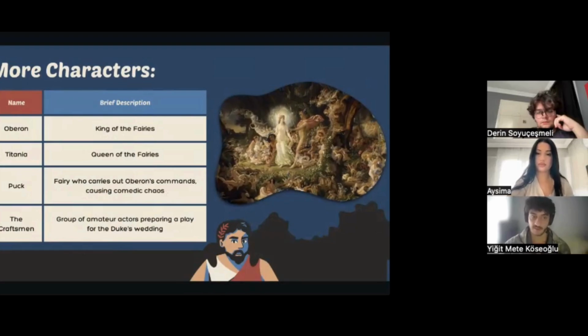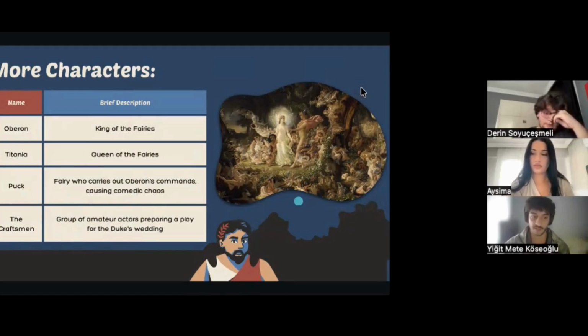As for the secondary characters: Oberon, King of the Fairies; Titania, Queen of the Fairies; Puck, a fairy who carries out Oberon's commands, causing comedic chaos; and last of all, the Craftsmen, a group of amateur actors preparing a play for the Duke's wedding.